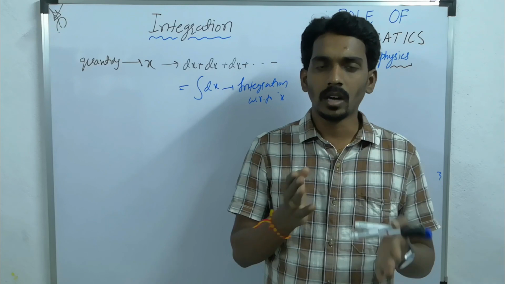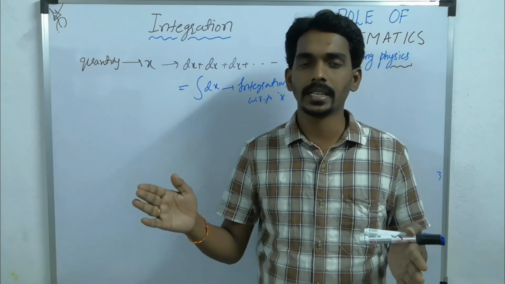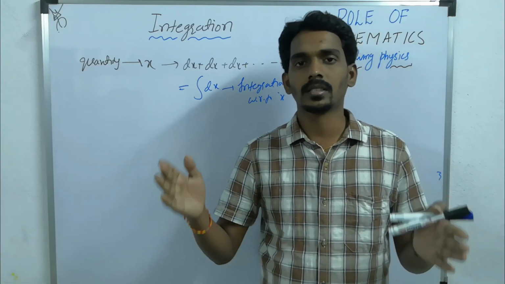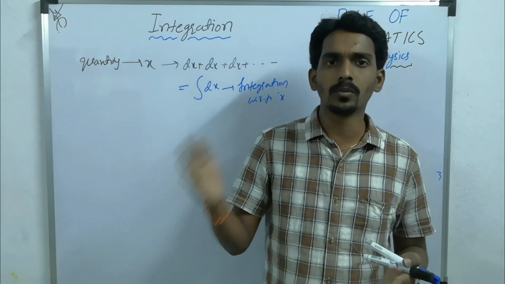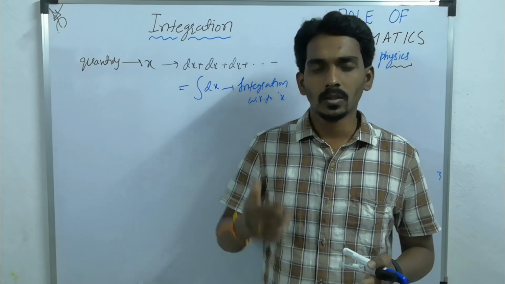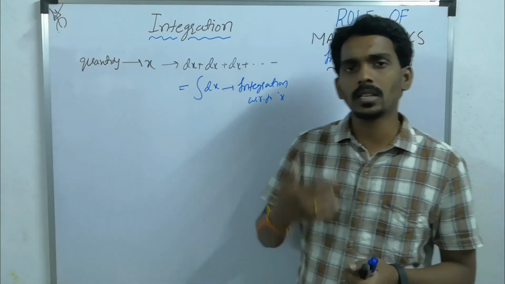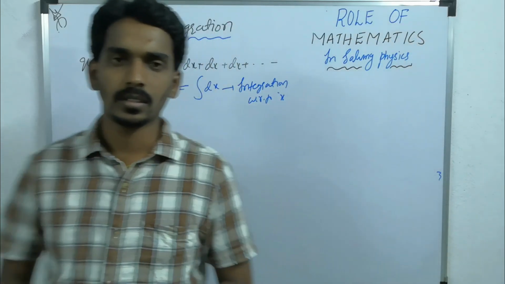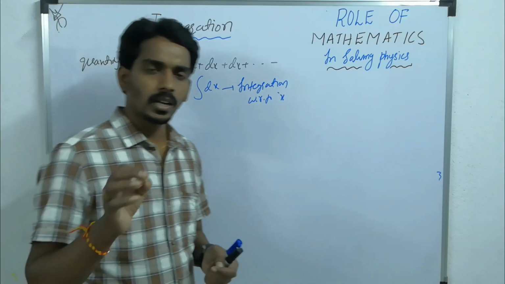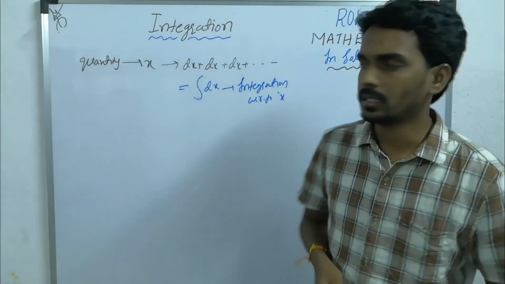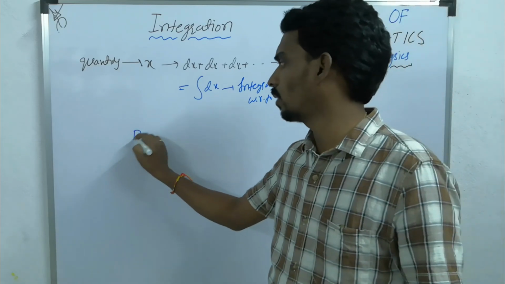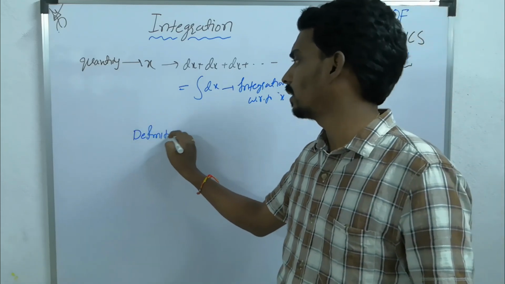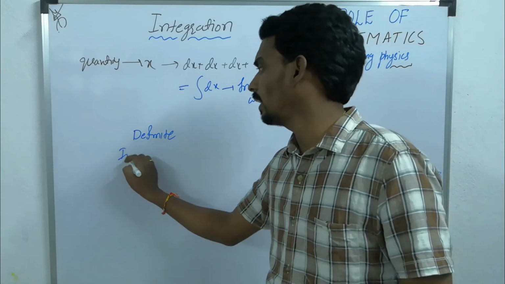Then you have to go for integration under certain limits, that is, from where to where you have to add. That depends upon the given situation or question. That's why there are two types of integration: one is definite and the other is indefinite.